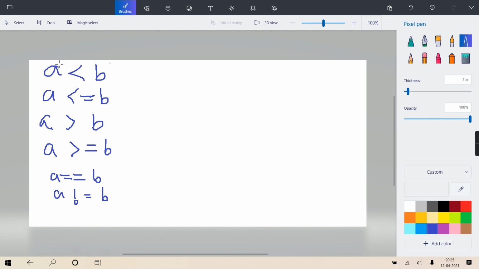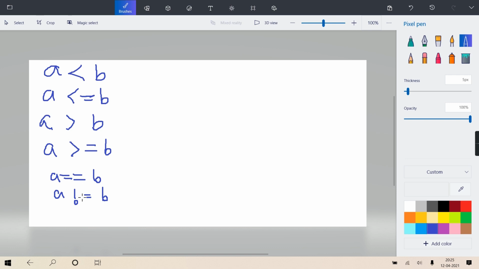First will return true if A is less than B, otherwise false. Second, true if A is less than or equal to B. Then A greater than B, true, otherwise false. A greater than or equal to B, true, otherwise false. Exactly same, true, otherwise false. And this is when they are not same, it is true, otherwise false.